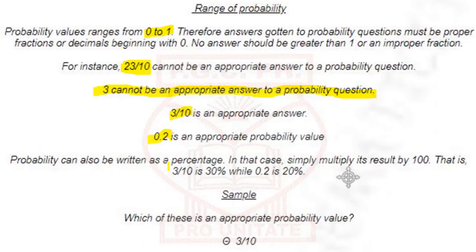Probability can also be written as a percentage. In that case, simply multiply the result you get by 100.